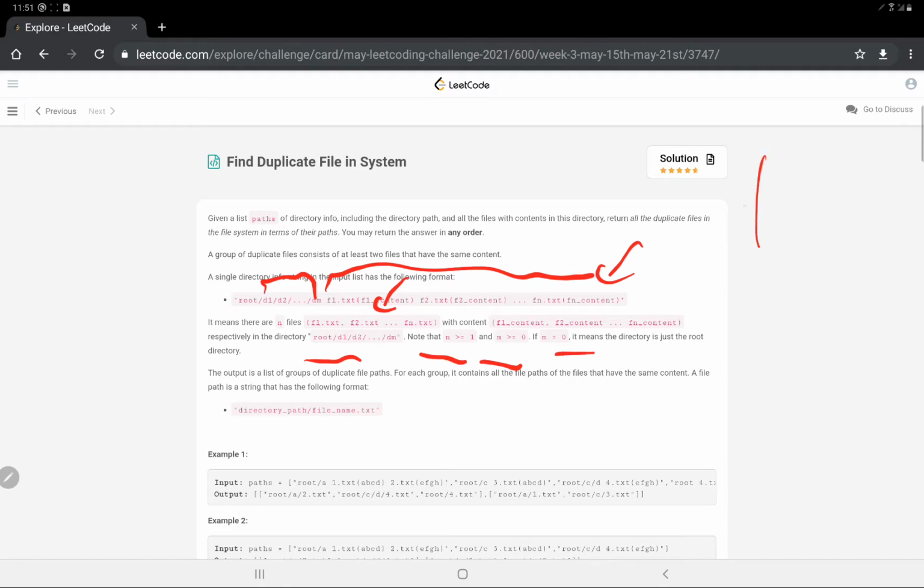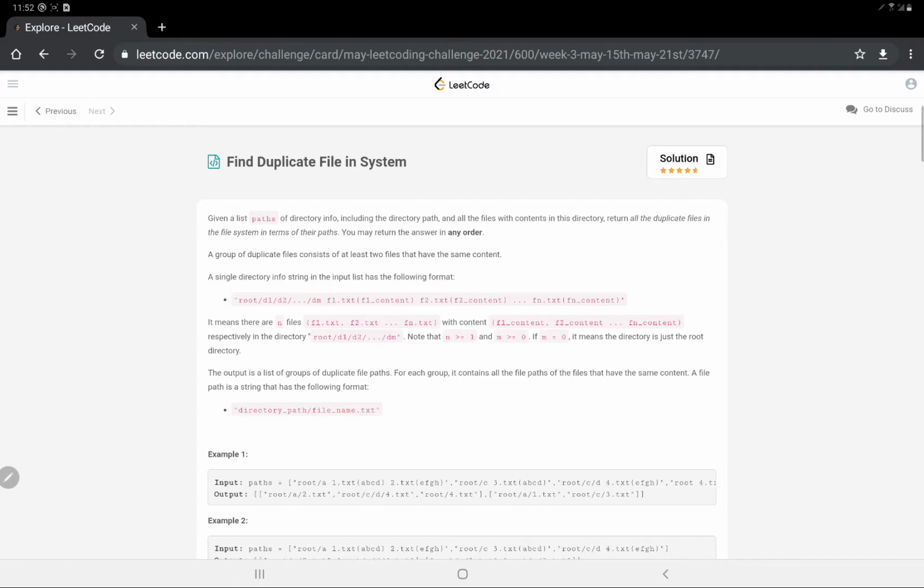Suppose you have a desktop and you have some folders in it. The path of a folder is the desktop, suppose the desktop is the root. That's what it means. So the paths which are not placed in certain directories but are placed on the main itself, we say that it's a path of root, where m would be equal to 0. Yeah, so let's move on. I hope this is clear as well.